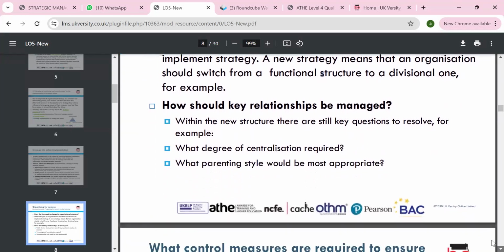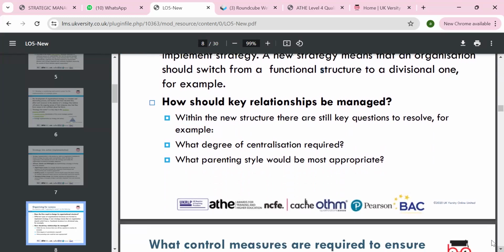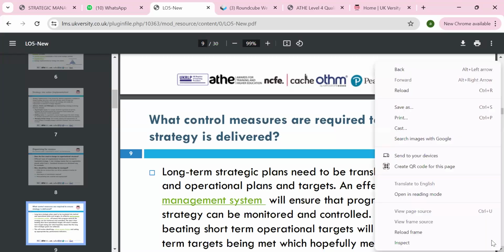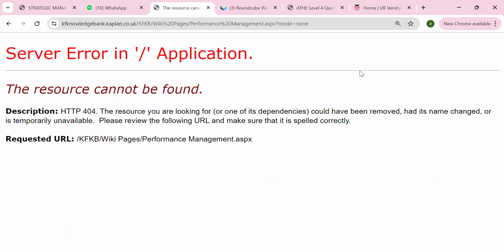How will the key relationships be managed? We can look at the management style, the centralization and the pattern, and whether the style is appropriate according to the culture. You may apply an autocratic, democratic or situational leadership style. Ensure the strategies deliver the long-term plan and objectives they are supposed to.